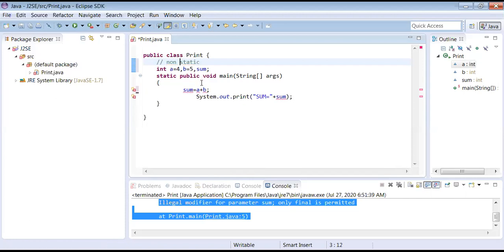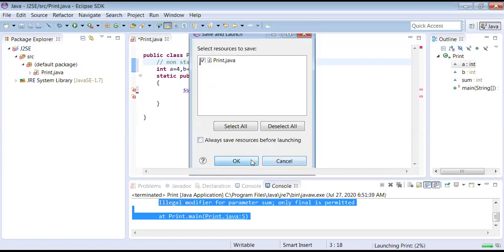Because you have made a small mistake inside, isn't it? Yes, now it is non-static. Perfect. So non-static, and the method is static. Will it accept or not? Let us check. See here.